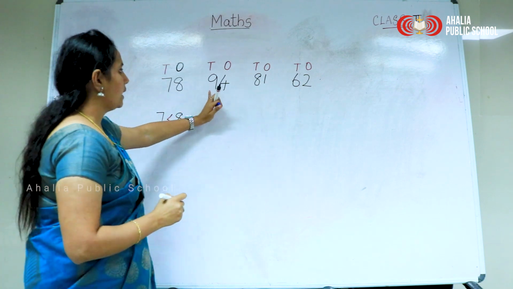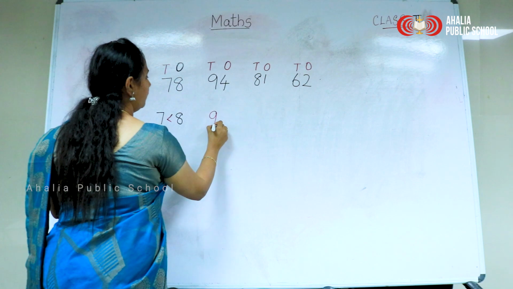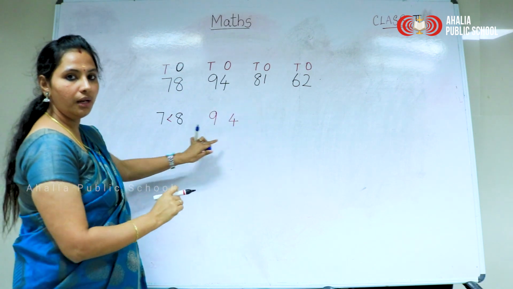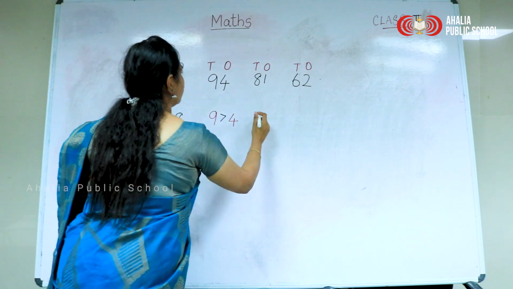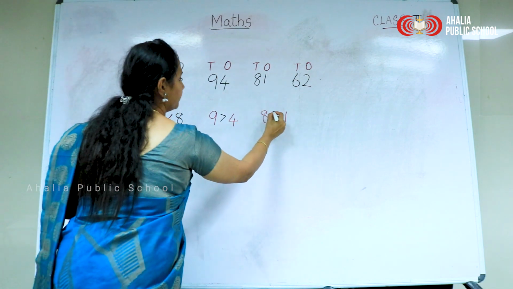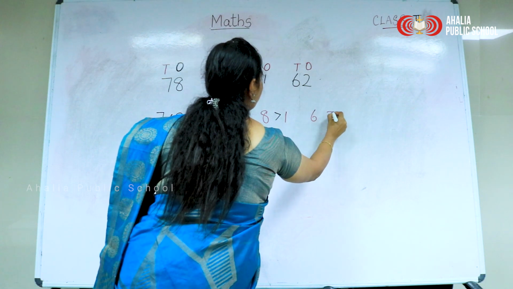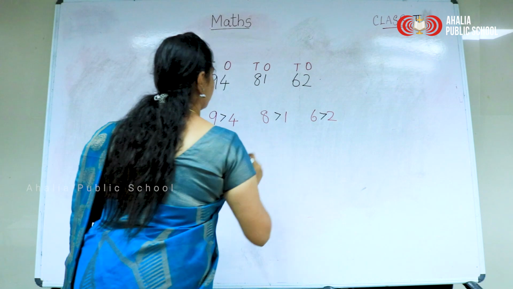Here in 94, which is the greater digit, 9 or 4? Yes, 9. In 81, 8. Here in 62, 6.